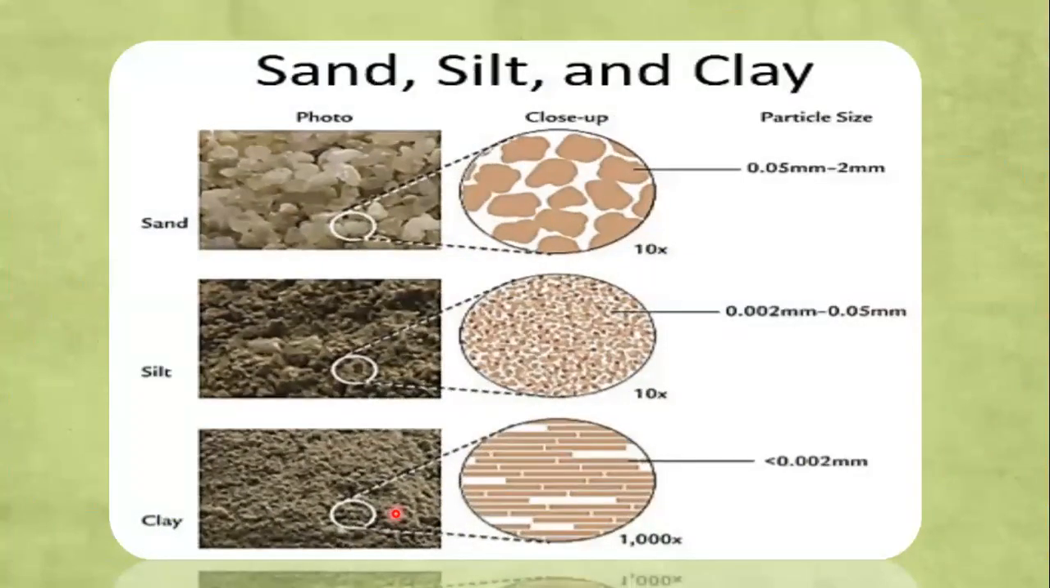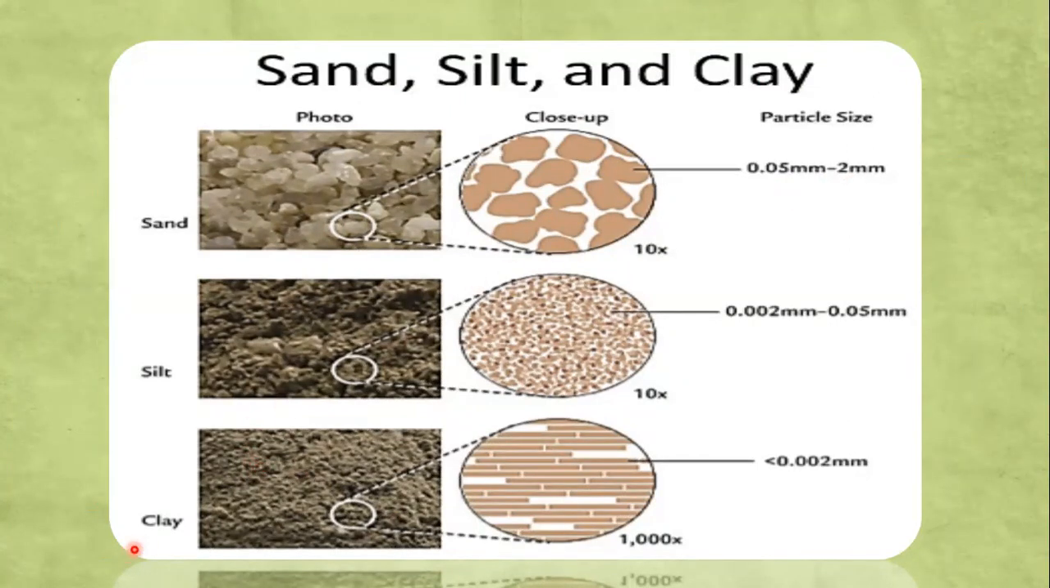So this picture shows the soil particle size of these three different kinds of soil: sand, silt, and clay. Sand, you can see here the closer view. Here the sand particle sizes are very big. It is magnified up to 10 times. So here the particles are very big and the size lies between 0.05 millimeter and 2 millimeter.